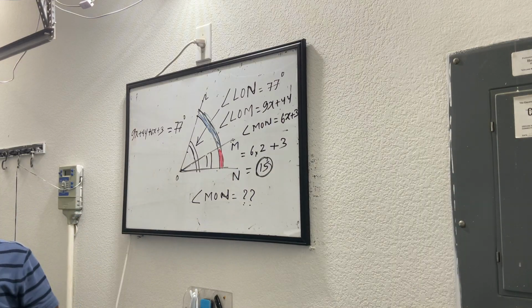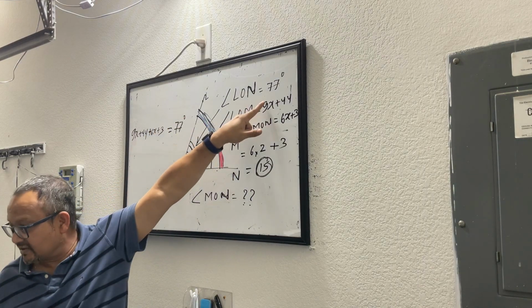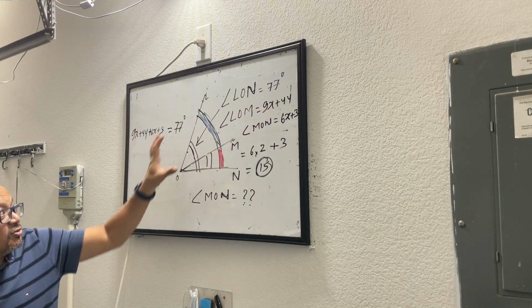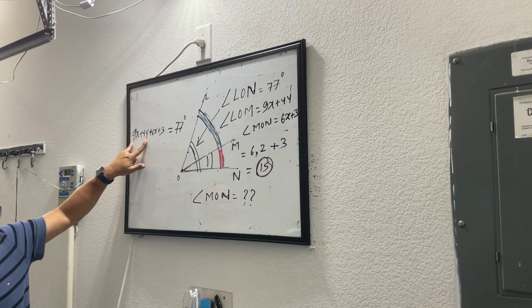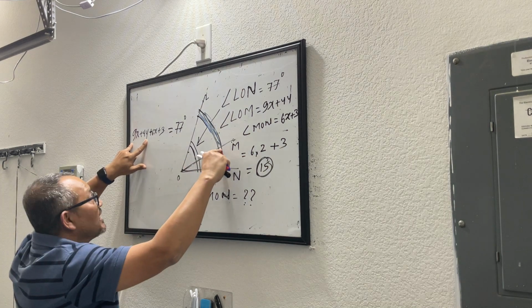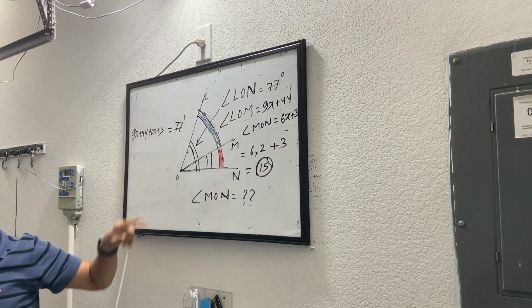That means the blue angle plus the red angle is equal to 77. That's what is given. So the blue angle is 9x plus 44, I put it here, plus the red angle, which is 6x plus 3. I put it here. Okay?